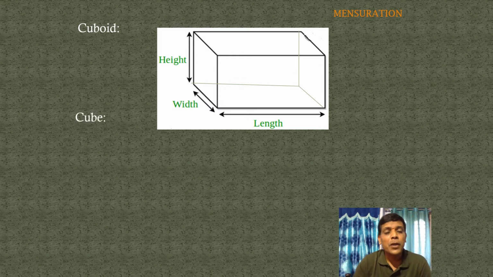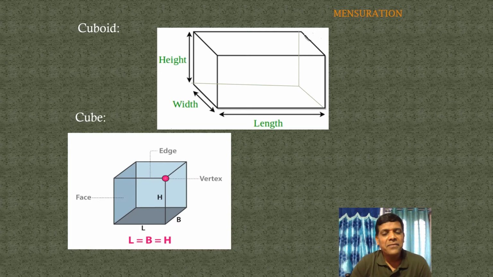Next one, cube. Do you know cube? Each and every face is a square shape, which means all sides are equal. Length, breadth and height are all equal. That is called a cube. A square base, consisting of 6 faces, covered with 6 faces. That is called a cube. Are you clear?